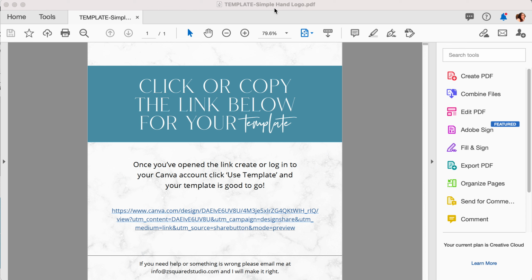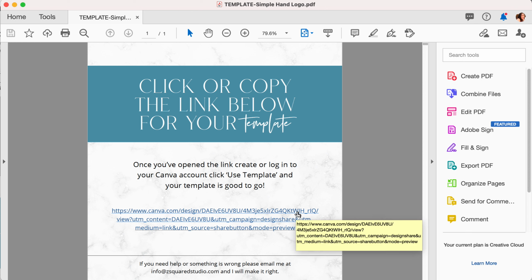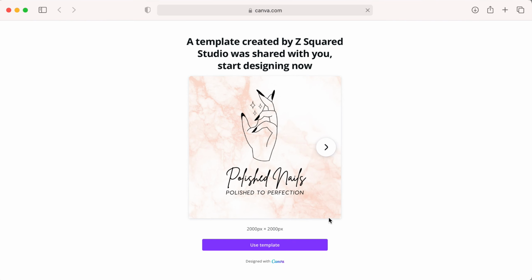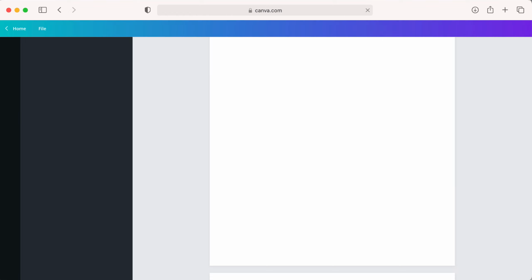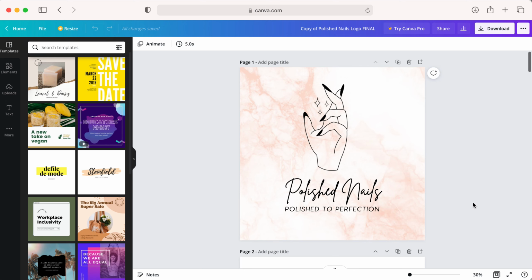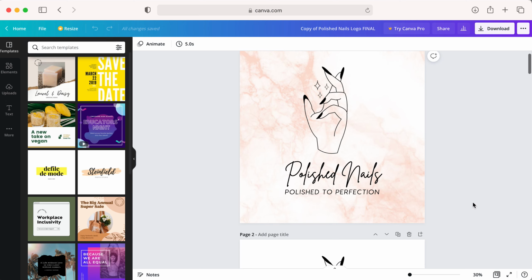Okay, so as soon as you download your files, you're going to open the template PDF, and then you can click or copy and paste this link into a browser. And then it's going to take you to the Canva site where you need to either log into your account, or you can make a free Canva account, and then click Use Template. And here is your Canva template.